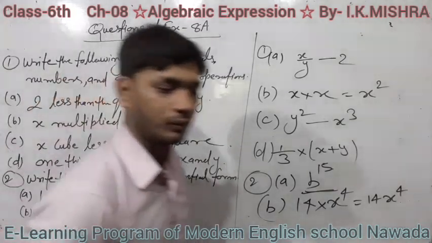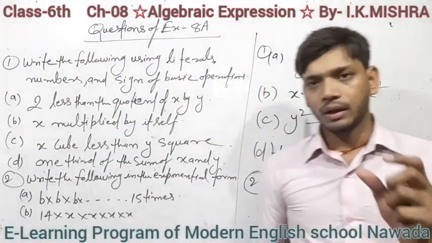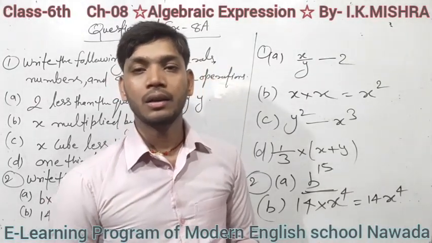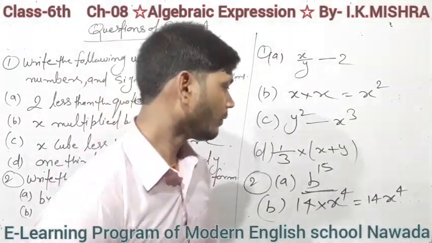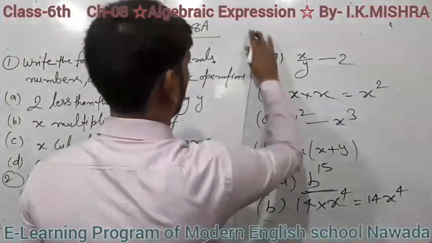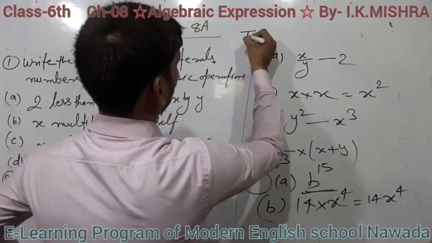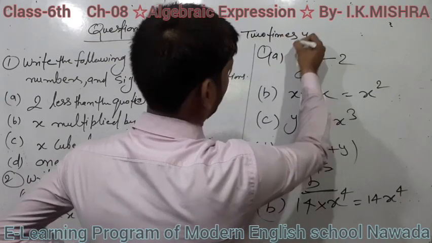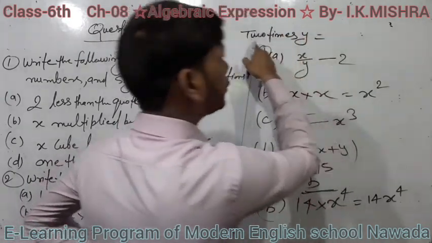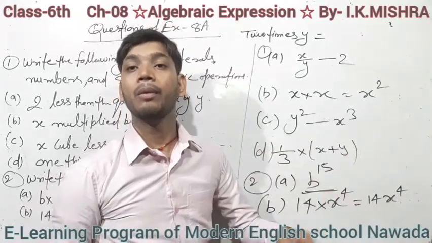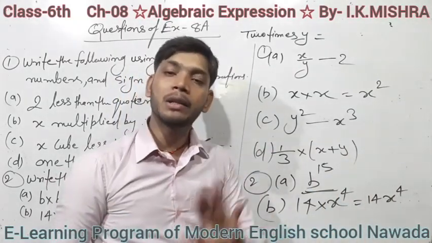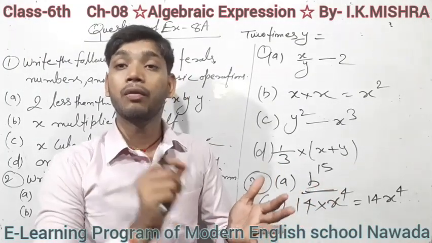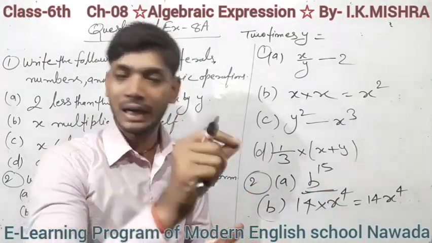Students, now here is a main thing. When a number is written as 2 times y, that means 2 times, 3 times, 4 times a number, it means 2, 3, 4 into that letter.